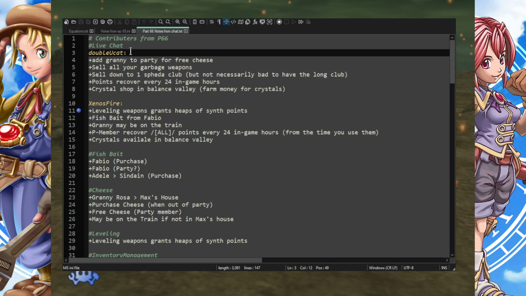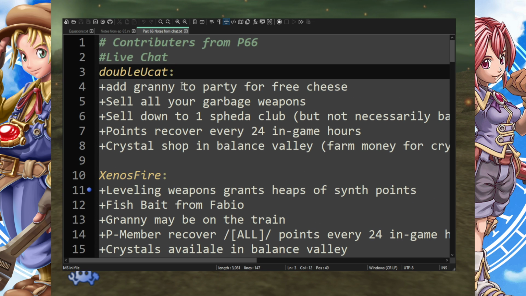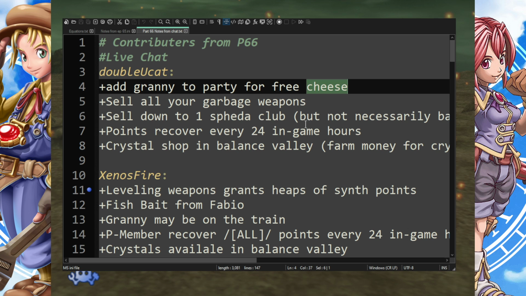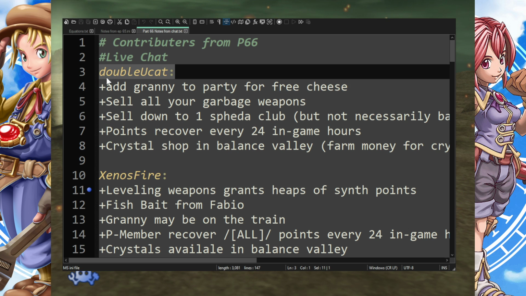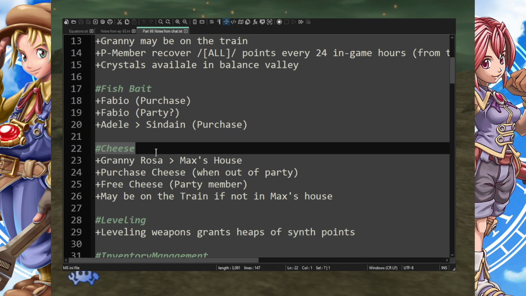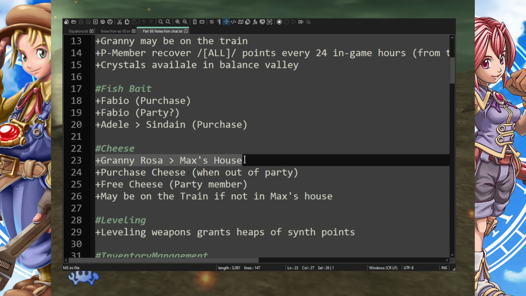I just want to give some shout outs. So if you jumped in the chat, said hello, and gave some tips, I'm going to throw your name in here. Because, of course, you've got to give credit where credit is due. I'll zoom it in here. We got WCat, who provided some information. Granny is who's going to provide us with cheese. So what I'll do is I'll actually put the provider, right? So we have WCat, and if we scroll down, now we can see we have a category called cheese. And now, if we're ever looking for cheese, I have the category of information here, right?